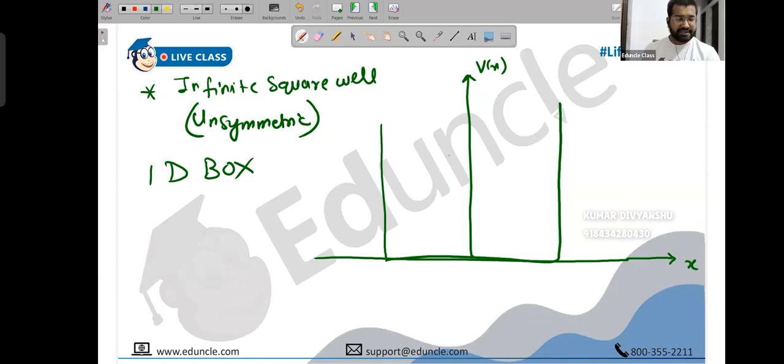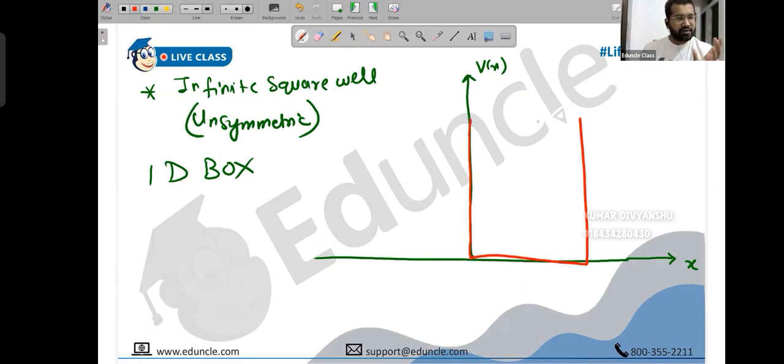But we are not interested in this right now. We are taking the unsymmetric potential. You can also draw this one above the margin temporarily. This is unsymmetric because the whole box is on the right side. On the left side, you have nothing.